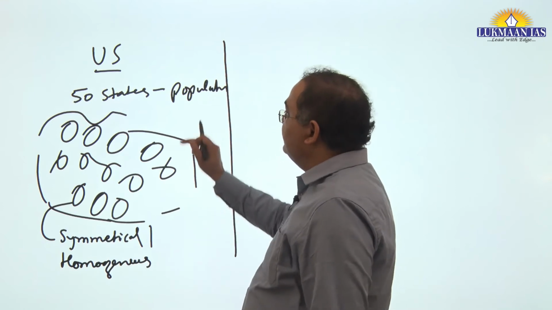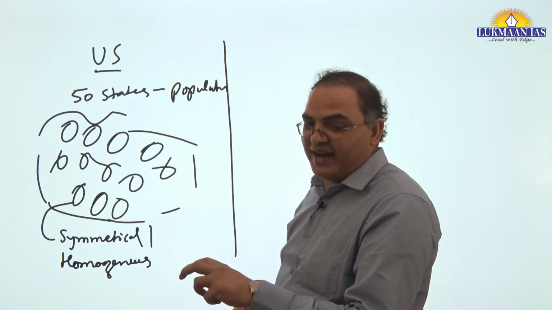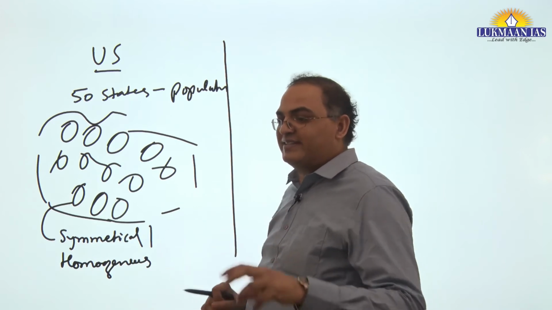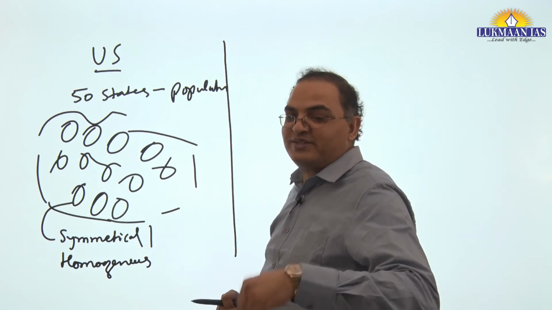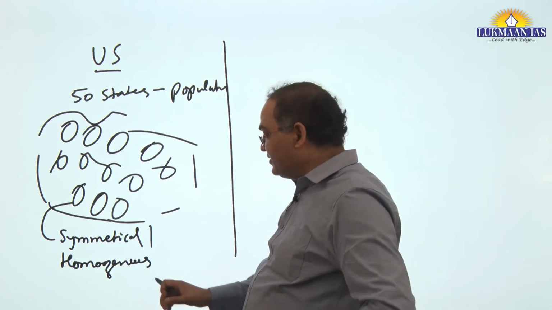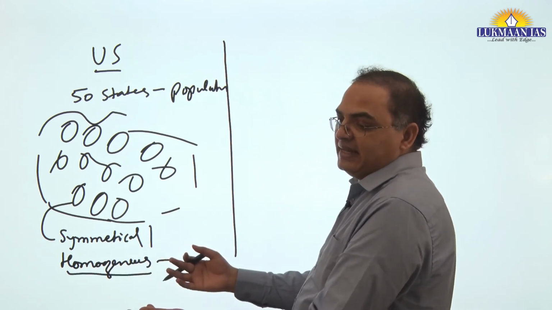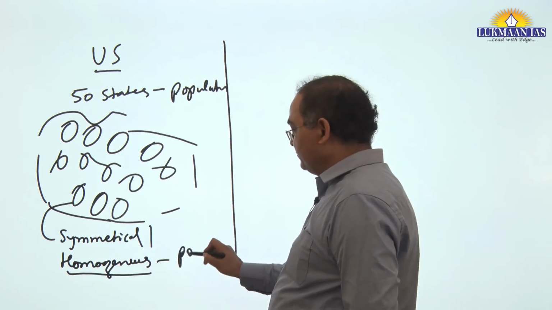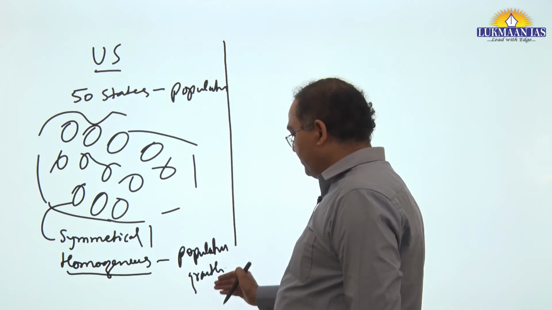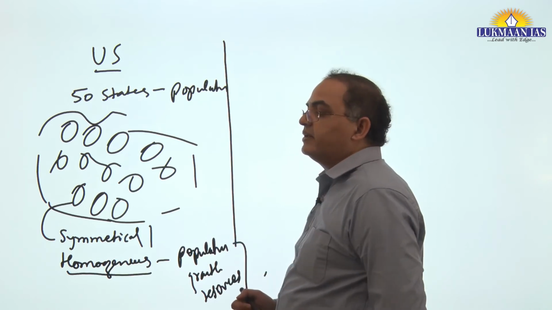The second thing is population growth also. It's not enough that even if you have equal population today, you divide all states and they have equal population. Tomorrow a state may have rapid growth. Will that happen? The second factor is also homogeneity in terms of their strength and weakness, like population growth, and in terms of resources, but resources will be a different criterion.